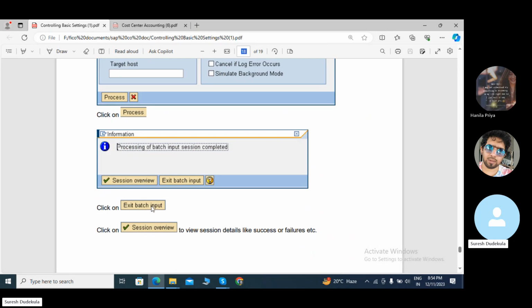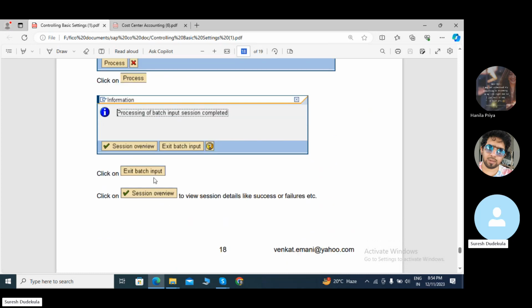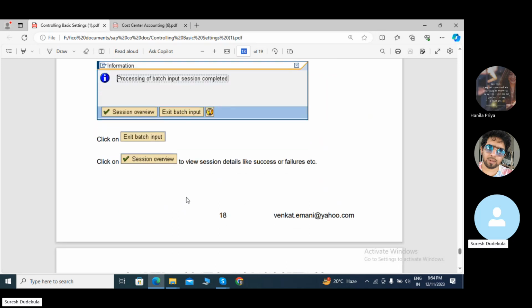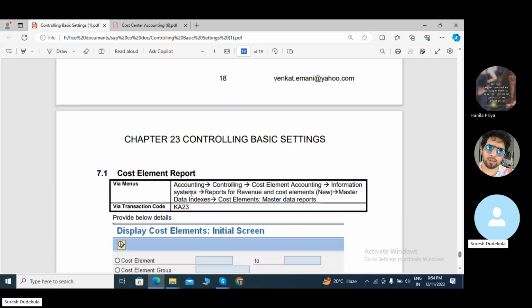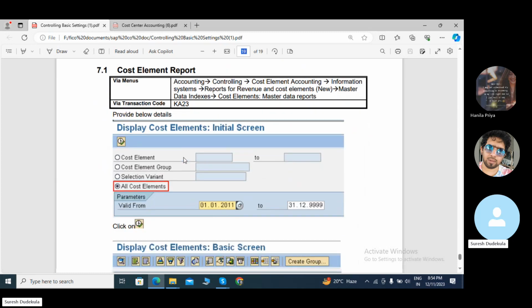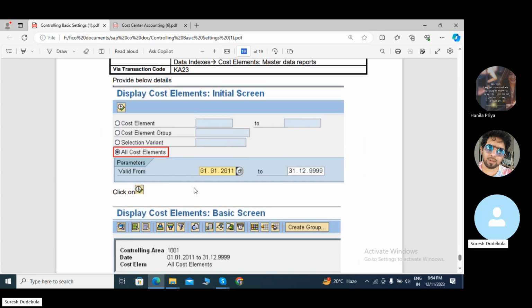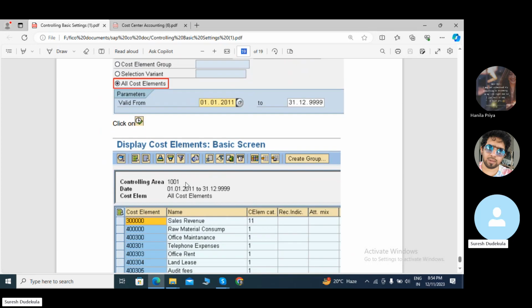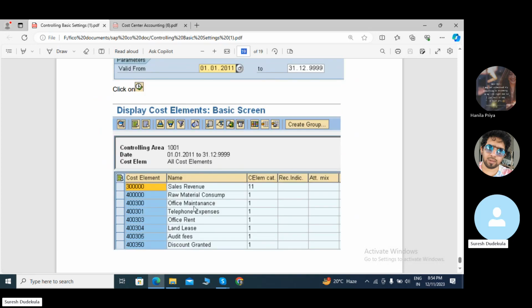Click on process, select this session variable and click on execute batch input session. This is the cost element report. We click on cost element and you have to mention this valid from date and valid to. You click on the execute button. In controlling area, I have mentioned this TA05 and date and cost element. Whatever we have edited in the cost element, we have some cost elements here.